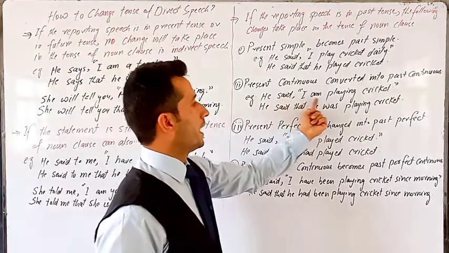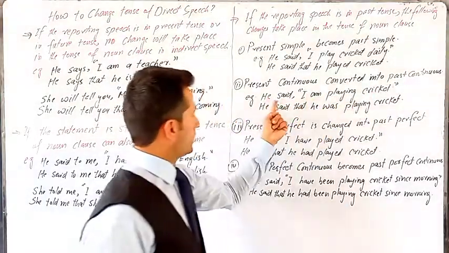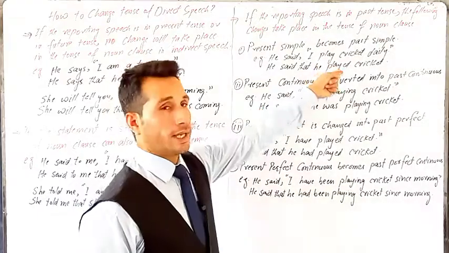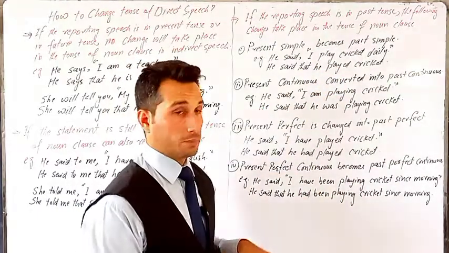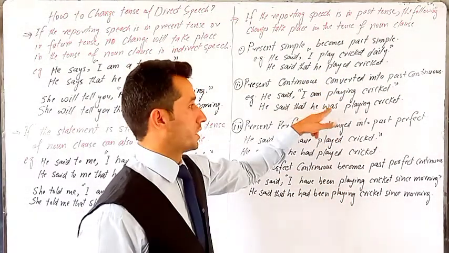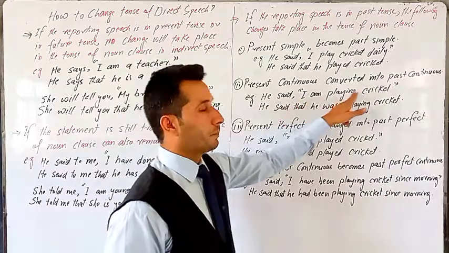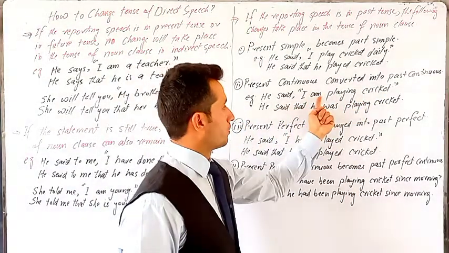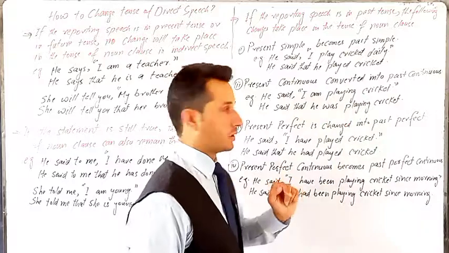He said, I am playing cricket. Now this part is in past tense, you can see. So if it is in past tense and the activity is not true in the present, we bring these changes. He said, I am playing cricket. He said that he was playing cricket. So present continuous is converted into past continuous.